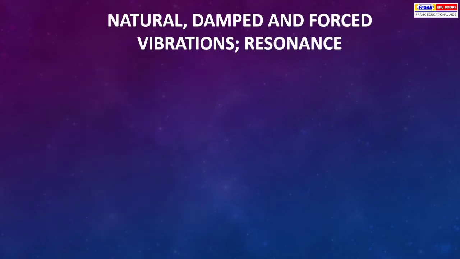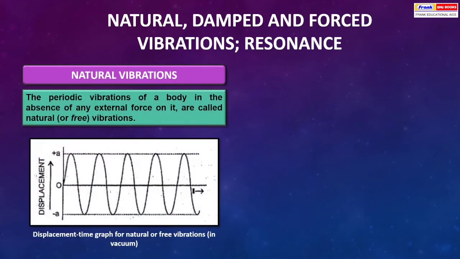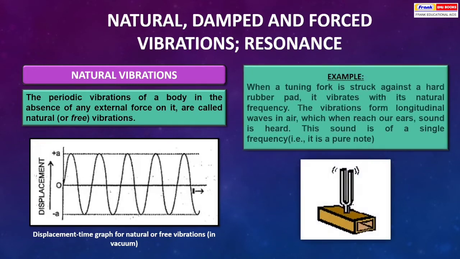Natural, damped, and forced vibrations, resonance. Natural vibration. The periodic vibration of a body in the absence of any external force on it is called natural or free vibration. Example, when a tuning fork is struck against a hard rubber pad, it vibrates with its natural frequency. The vibrations form longitudinal waves in air, which when they reach our ears, sound is heard. This sound is of a single frequency, that is, it is a pure note.